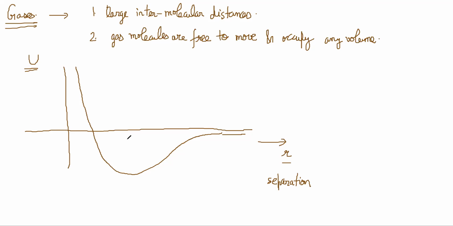There is a particular distance at which potential energy U is minimum. That is the separation at which force is maximum, because F is equal to minus dU by dr.